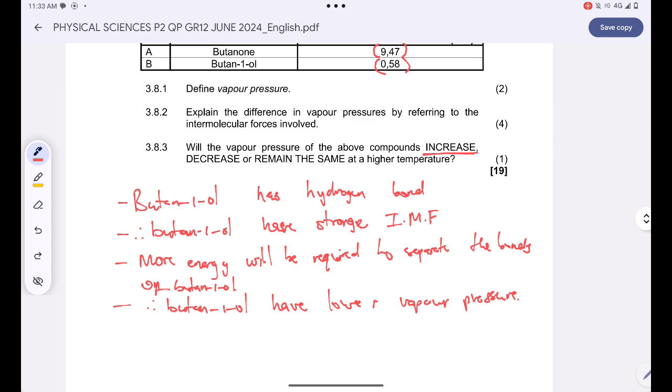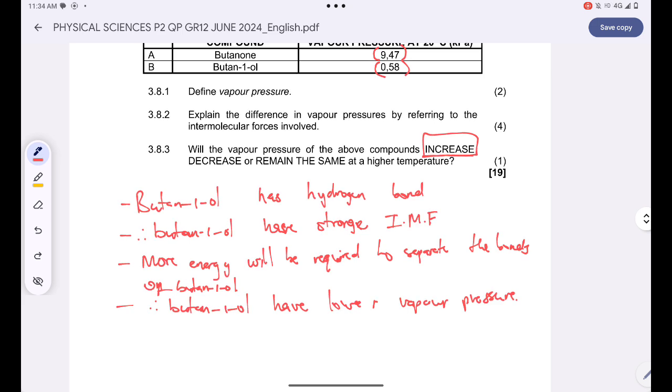as well. Remember that boiling point by definition is a temperature at which the vapor pressure is equal to the atmospheric pressure. So if you increase the temperature, that means the atmospheric pressure will increase, and hence the vapor pressure will also increase. That's why the answer over there will simply be increase. That's how, guys, we're supposed to tackle that question over there.